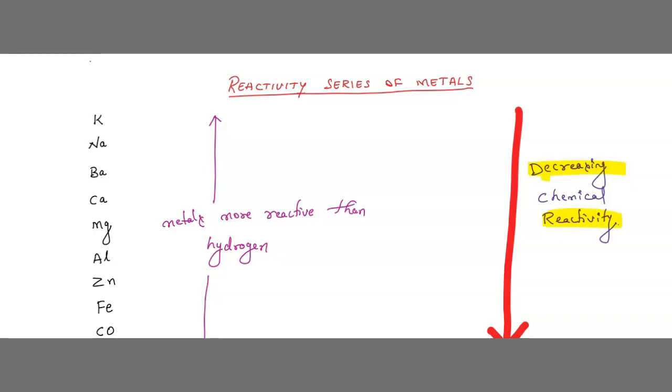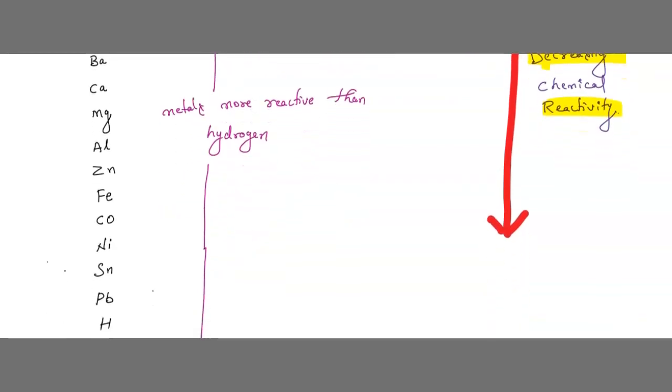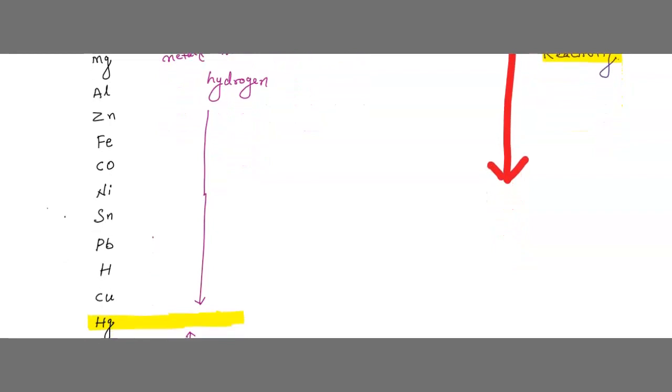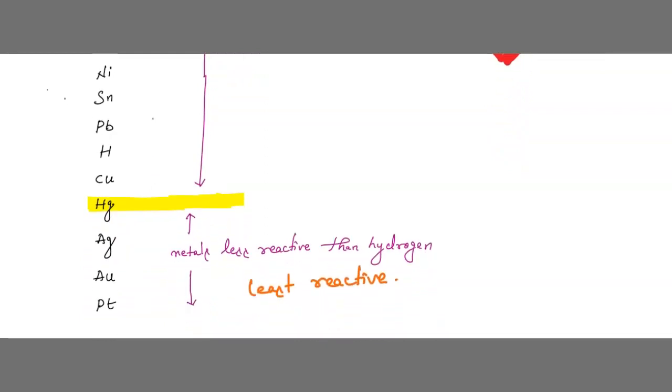So the highest element you can see here is the most reactive element. Which is the most reactive element? K is potassium, then sodium, barium, calcium, magnesium, aluminum, zinc, iron that is Fe, cobalt, nickel, tin, lead, hydrogen, copper, mercury, silver, gold, platinum.